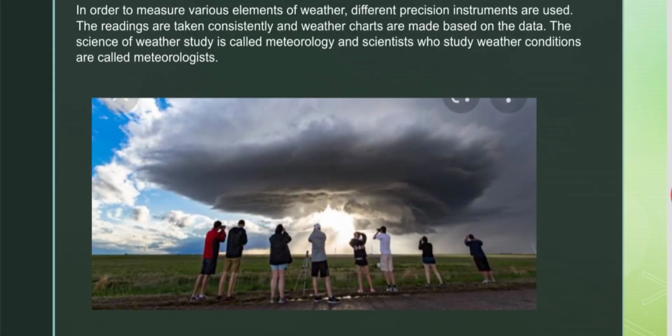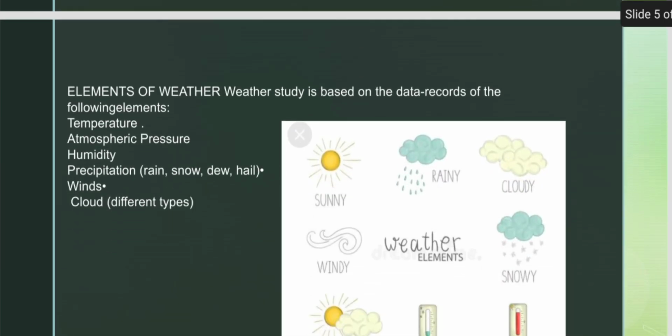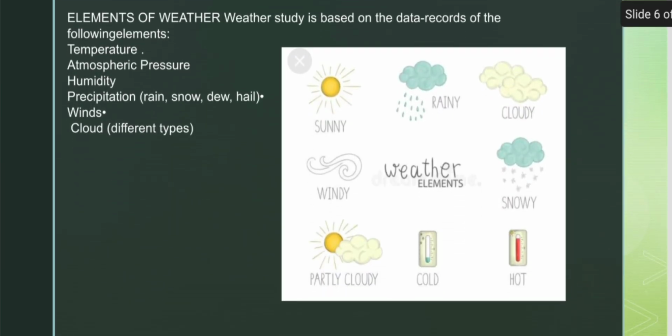In my next slide I represent meteorology and meteorologist. Now the question is, what is meteorology? The science of weather study is called meteorology, and those scientists who study weather conditions are called meteorologists. There are different kinds of weather elements. Those are temperature, atmospheric pressure, humidity, precipitation, winds and climate. In this picture you can clearly see all weather elements of the atmosphere.